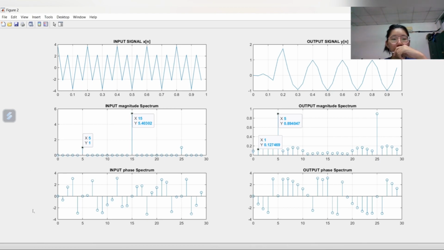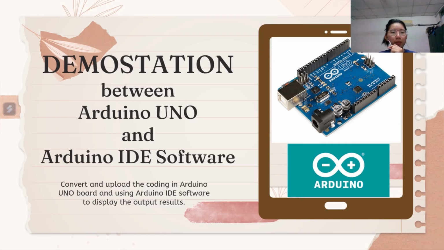For the third row, it shows the input phase spectrum and output phase spectrum. For the output phase spectrum, we can see that the result is more sequence compared to the input phase spectrum. Next, for the demonstration between Arduino Uno and Arduino IDE software, we later on will show how to convert and upload the coding to the Arduino Uno board and use the Arduino IDE software to display the output result that we found.